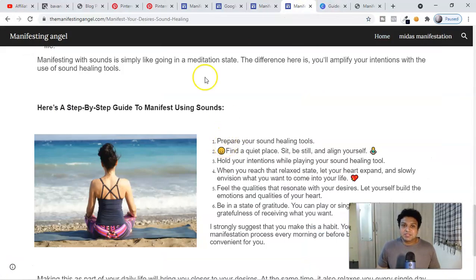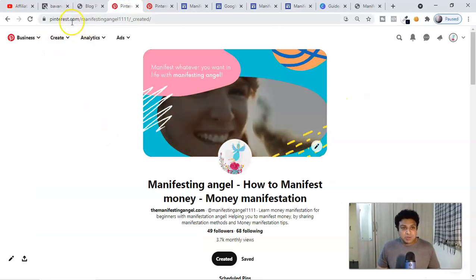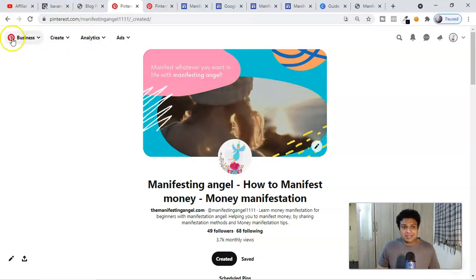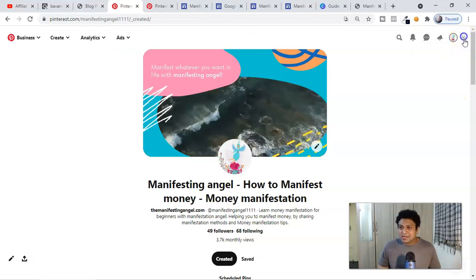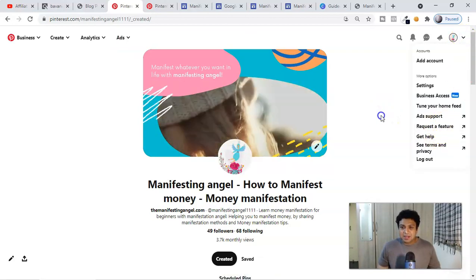The third major step, guys, is to create a Pinterest account, of course. And make sure you're creating the Pinterest account on pinterest.com. If you create it on .com, you're going to get these options like business, create, analytics, and ads. And if you're not getting that, go here and request a feature. You're going to get that.